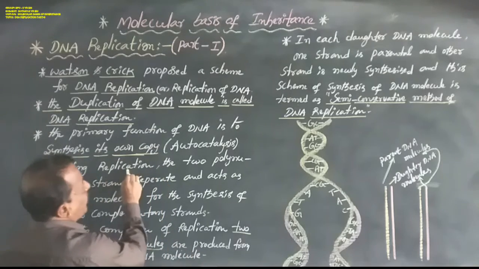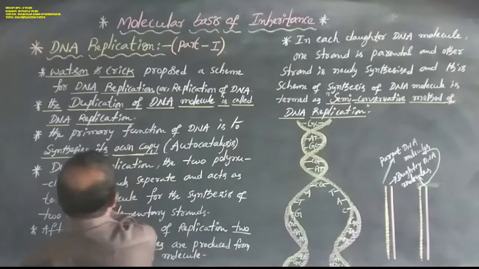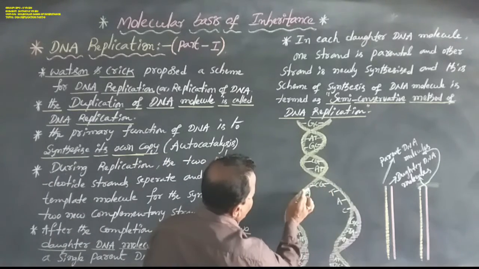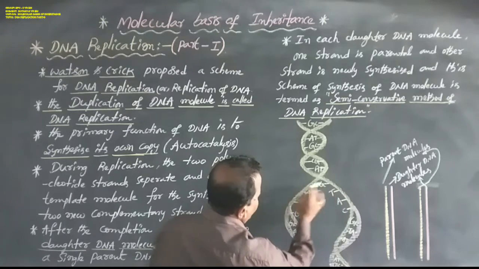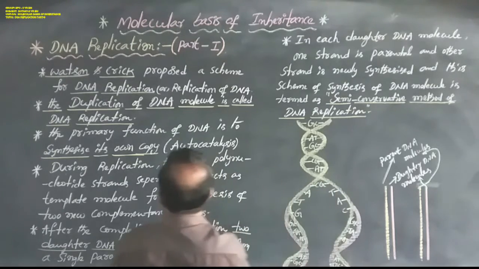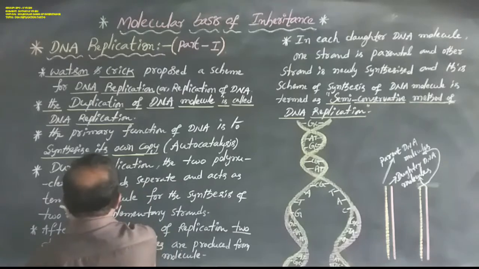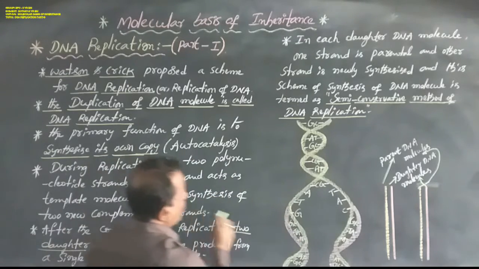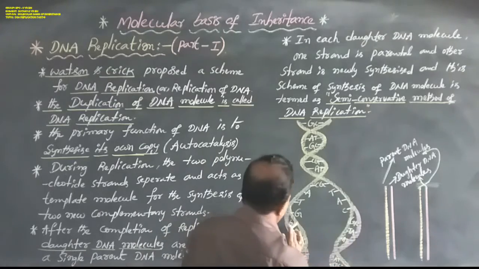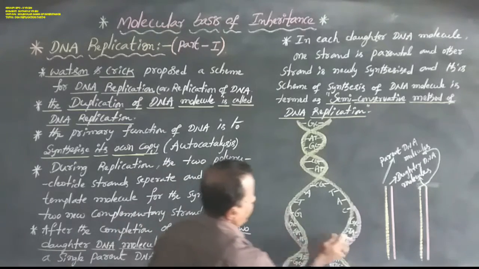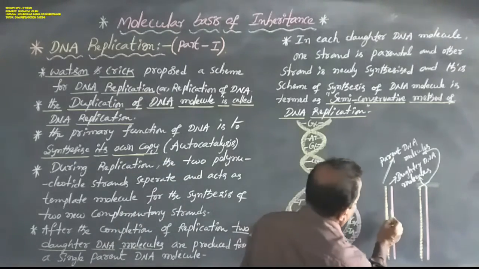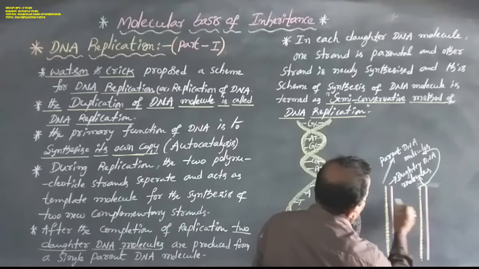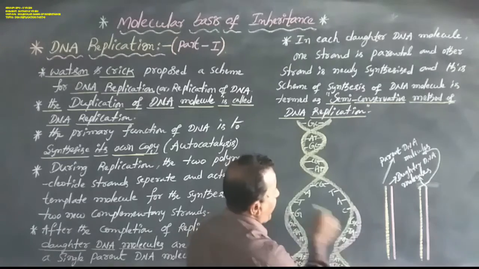During replication, the two polynucleotide strands get separated and act as template molecules for the synthesis of two new complementary strands. These are the two new complementary strands.